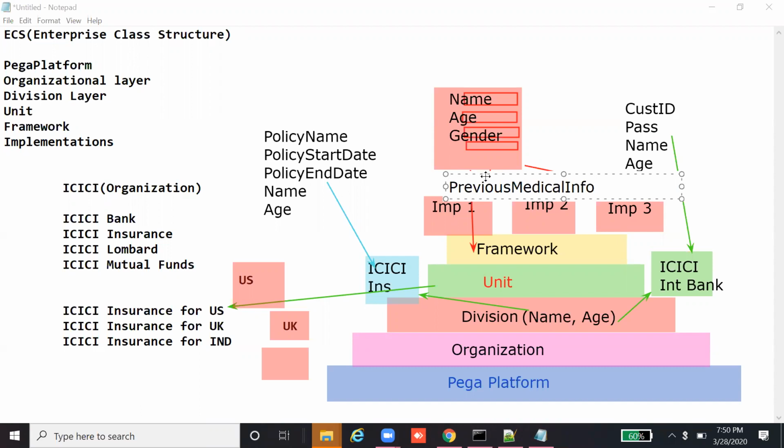This is an insurance application. If the insurance application is asking for previous medical info, that is specific to this one.